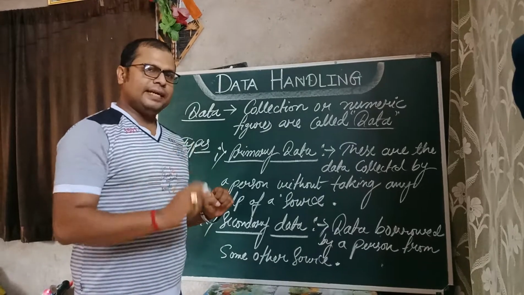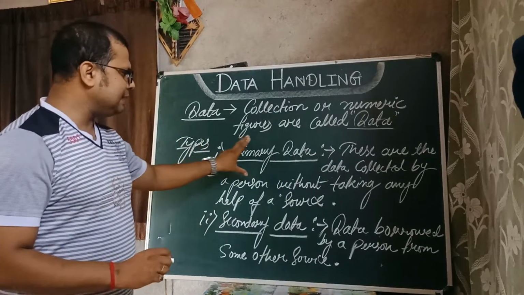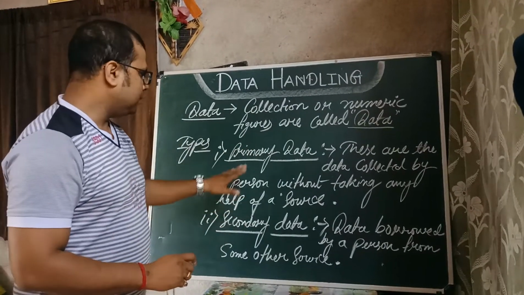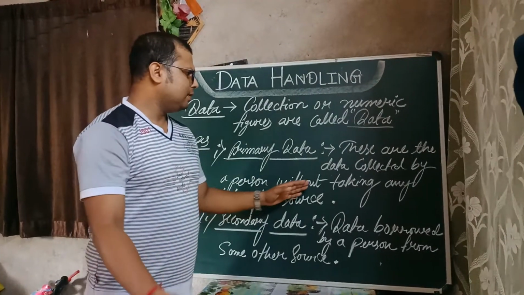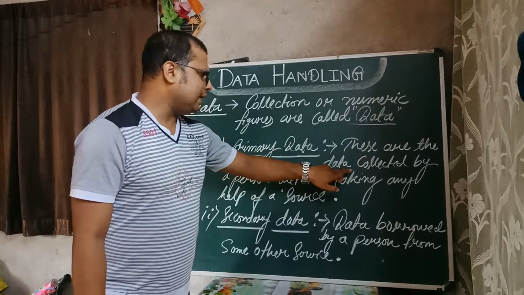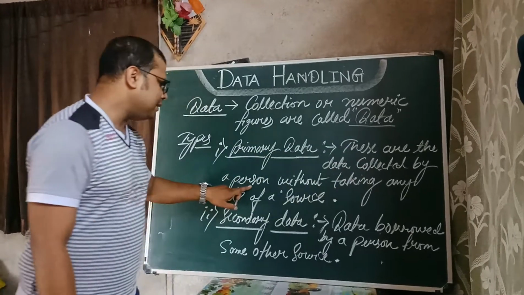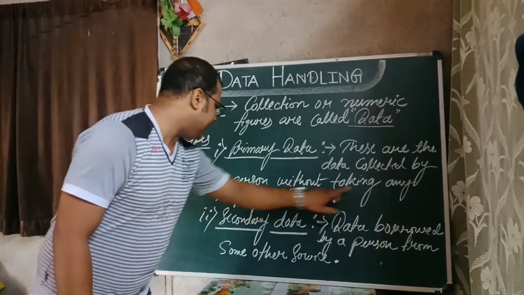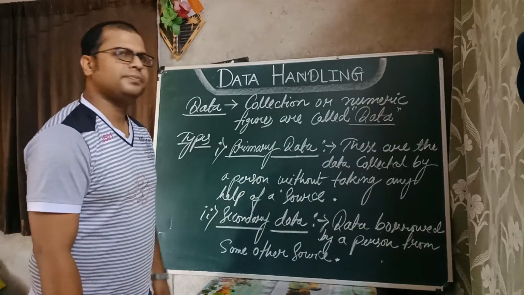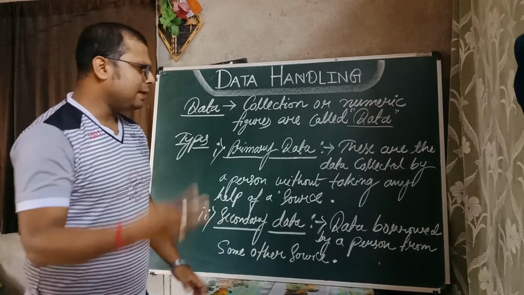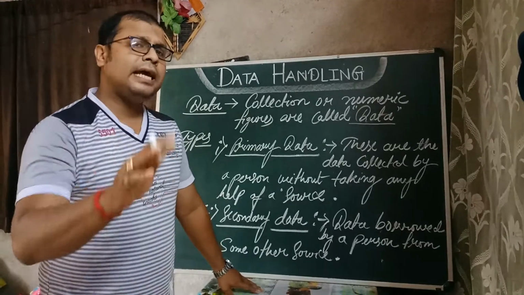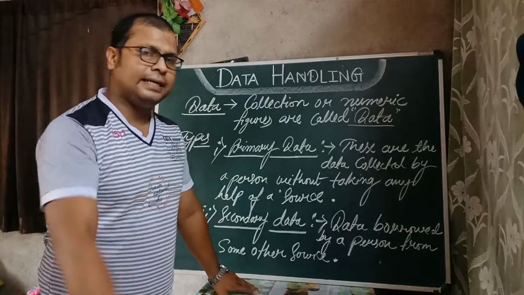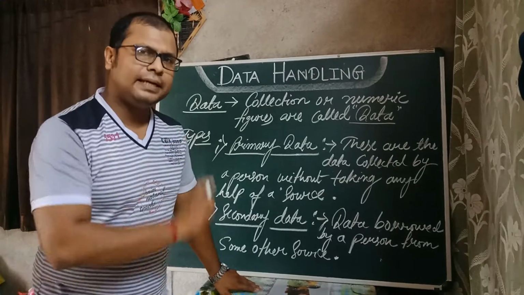The types of data. The data are divided into basically two groups: primary data and secondary data. Primary data are the data collected by a person without taking any help of a source. It means a person collects the data, but doesn't take the help of any other source. That is called primary data.